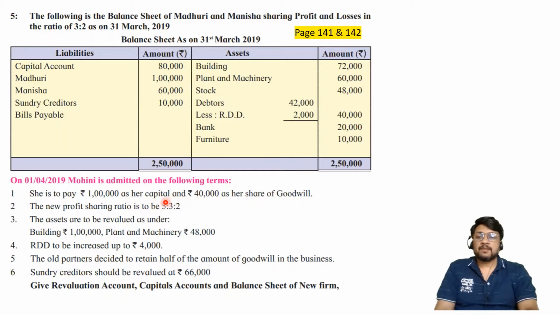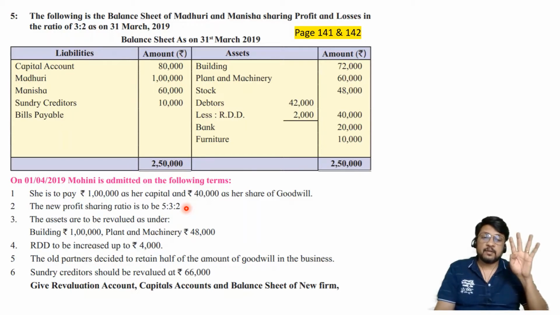I hope you remember there was one lecture, a special lecture dedicated only for calculation of ratios, in which I had taught you 4 different situations of giving the ratios. This is the 4th situation. If you are not in a position to recollect it, please check our lecture in the same playlist that talks about calculation of ratios.